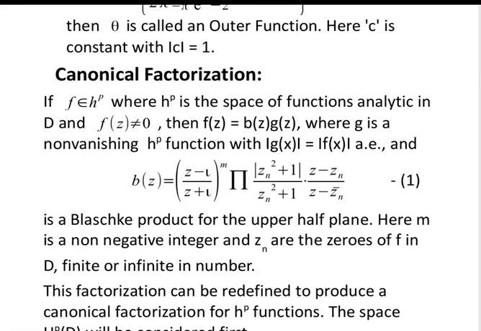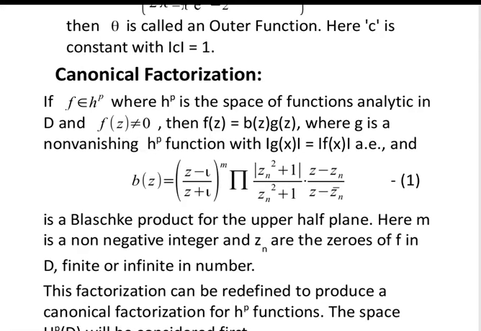If f belongs to Hp, where Hp is the space of functions analytic in D, and f(z) is not equal to 0, then f(z) is equal to b(z) g(z), where g is a non-vanishing Hp function with mod of g(x) equal to mod of f(x) almost everywhere, and b(z) is a Blaschke product for the upper half plane given by b(z) is equal to ((z minus iota) upon (z plus iota)) raised to power m into product of (mod of zn square plus 1) upon (zn square plus 1) into (z minus zn) upon (z minus zn conjugate).